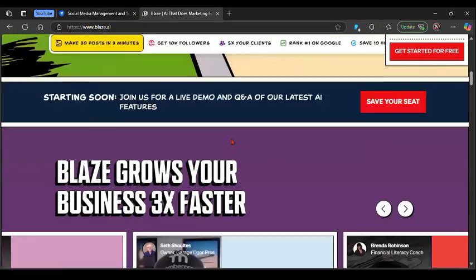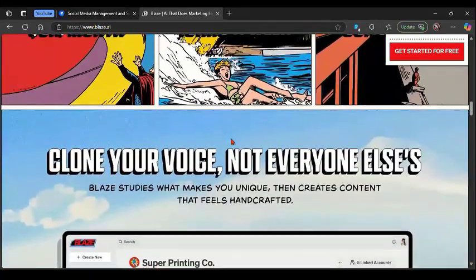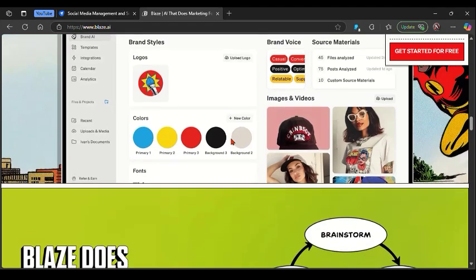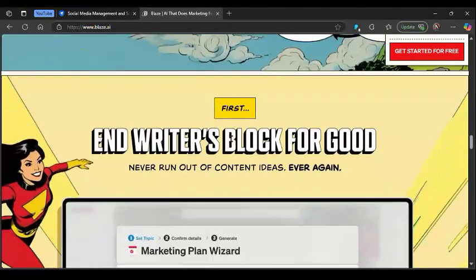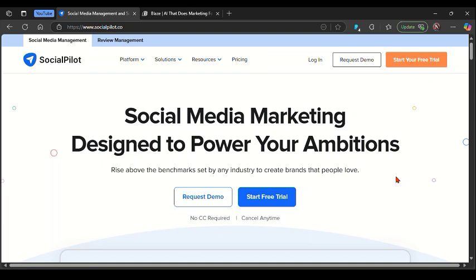Now, talking about the strengths and the weaknesses of these platforms, starting with SocialPilot. Revealing the strengths, it has bulk scheduling with a CSV import, with white label reports for clients. It also supports all major platforms, including TikTok. And here's the downside: no free plan, and it lacks some AI automation features found in newer tools.